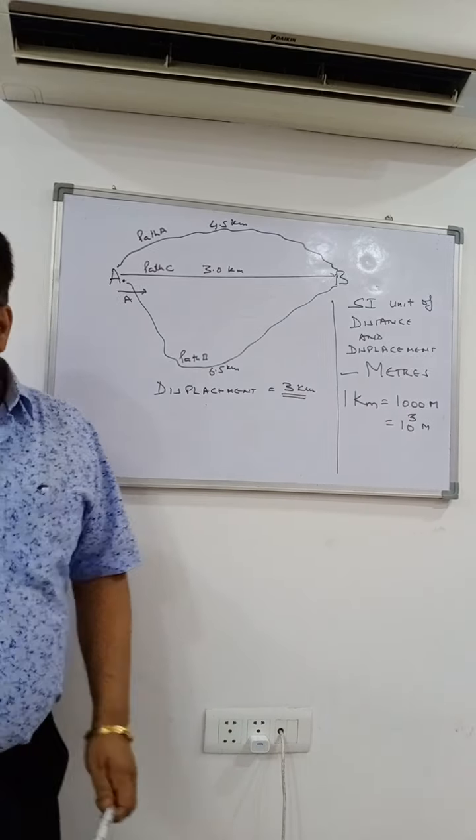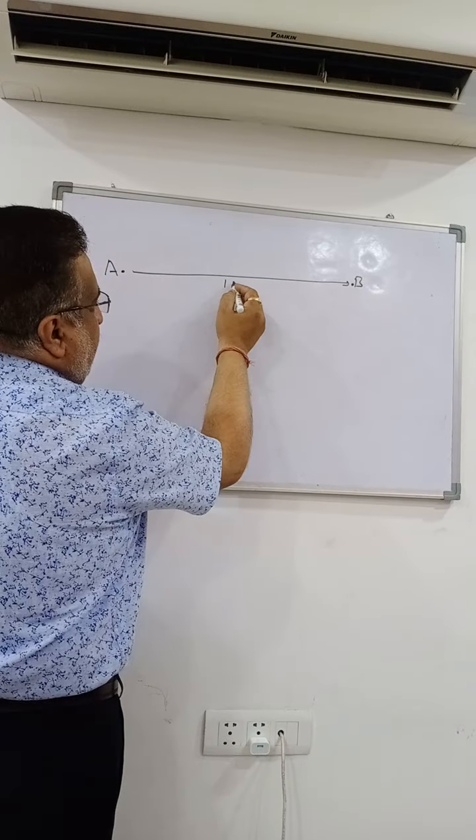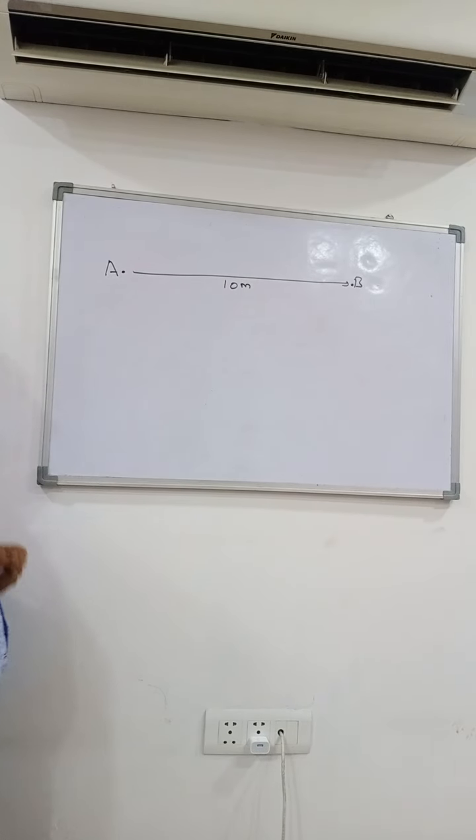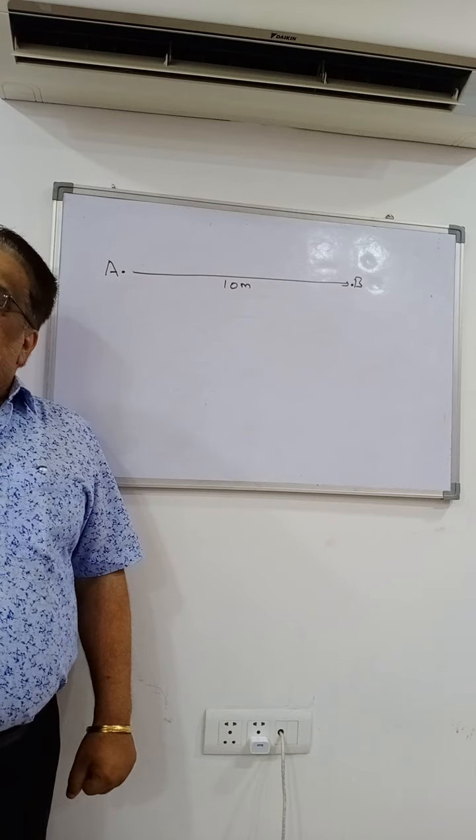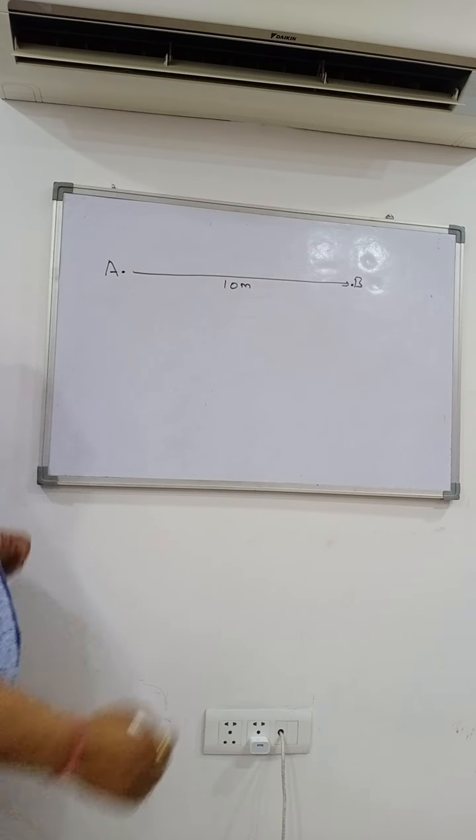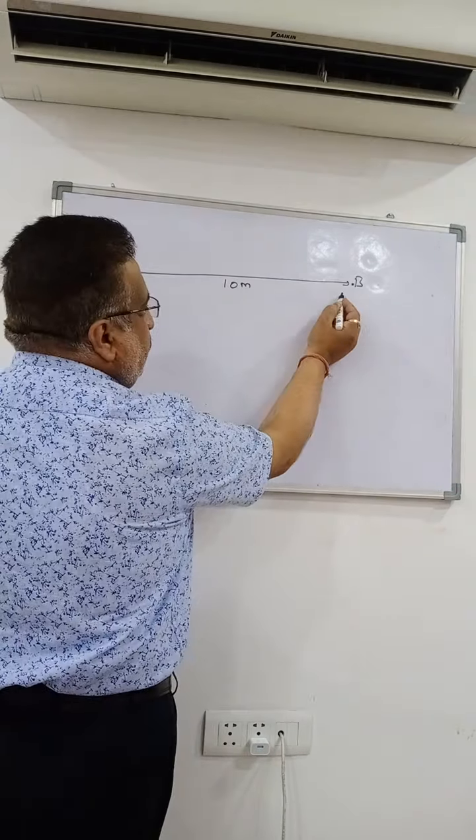Another example. If a car starts from point A and moves to point B covering a distance of 10 meters. Now this car returns from B by a distance of 3 meters to point C. So this was 10 meters, and this is 3 meters.